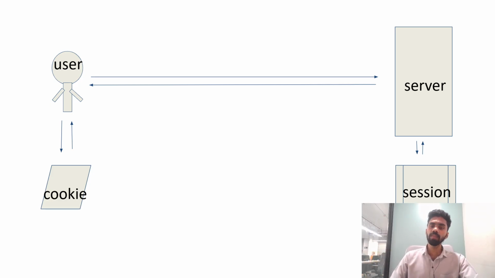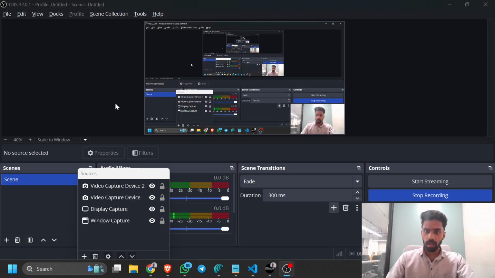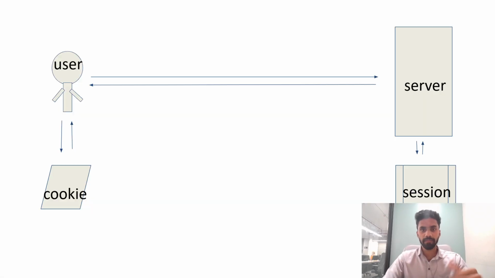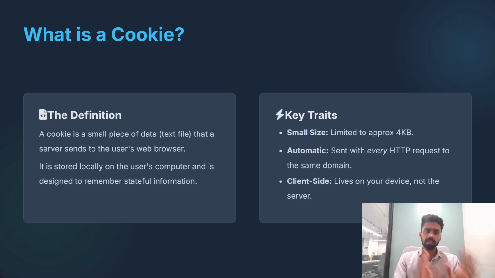So understand these things. After this I will explain them. What is a cookie? The definition is: a cookie is a small piece of text data that the server sends to the user's browser. It is saved locally on our computer.